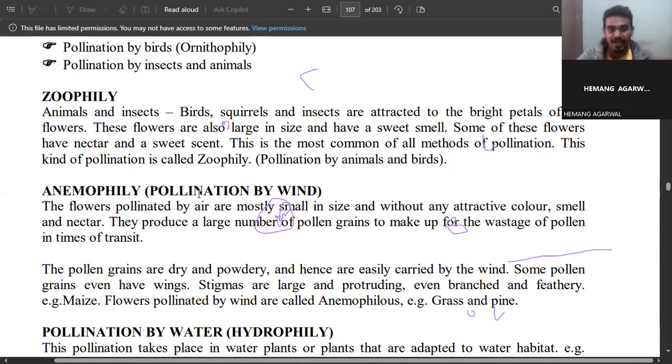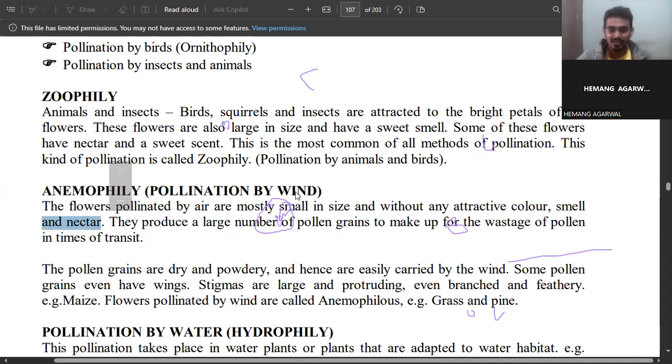What is anemophily? Pollination by wind. See, in anemophily, the flowers pollinated by air are mostly small in size and without any attractive color, smell, and nectar. Why don't they have any nectar? Because their pollination is happening because of wind.